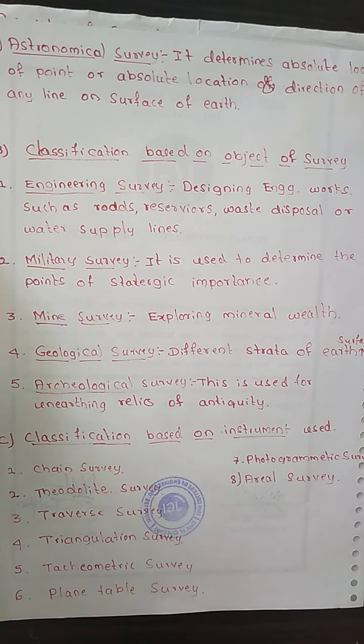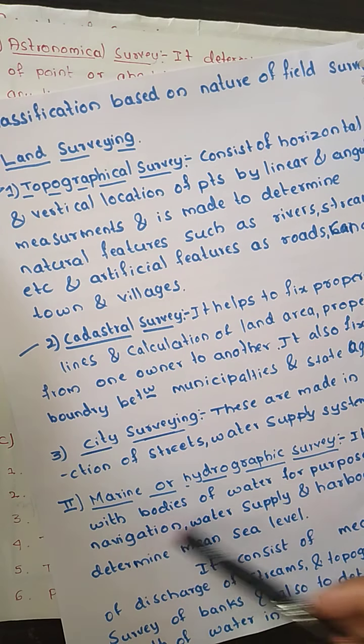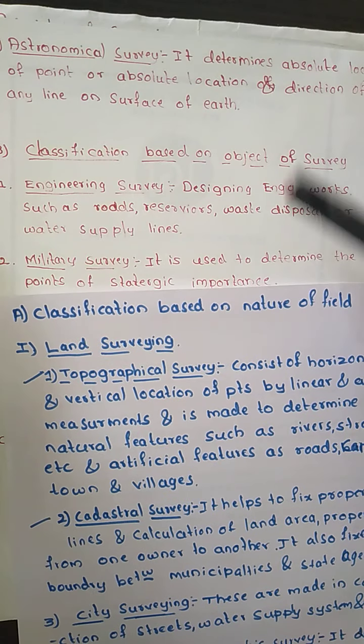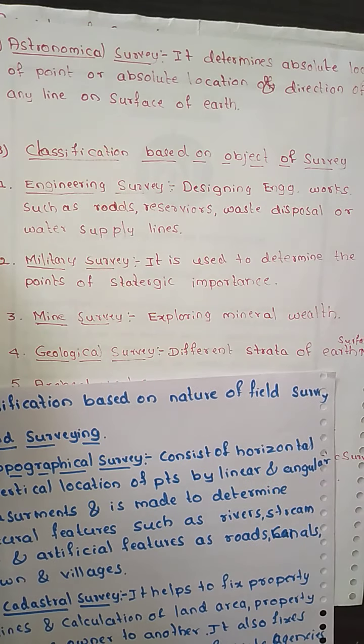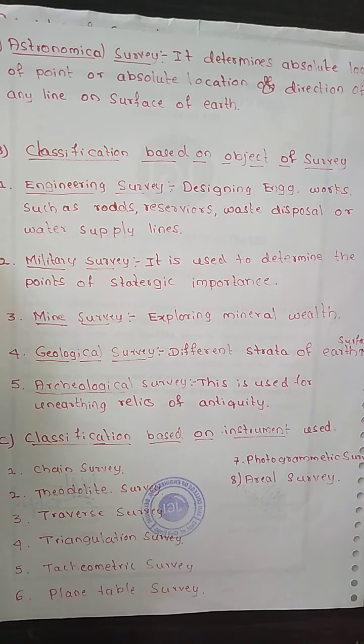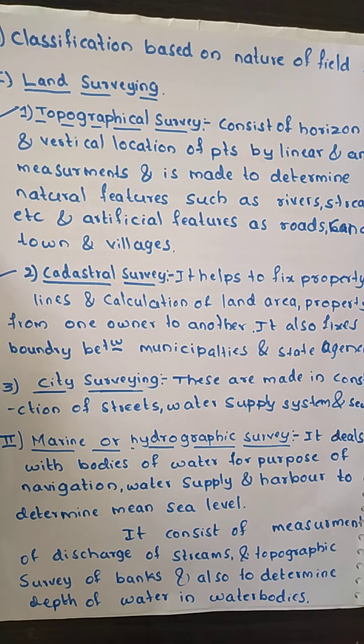So the main classification is based upon the nature of the field, in which we have land, water, and astronomy. The second classification is based upon the object of a survey, that is, what is the purpose: engineering, military, mine, geological and archaeological survey. Then based upon the instrument. So this is how we classify the survey based upon different criteria.